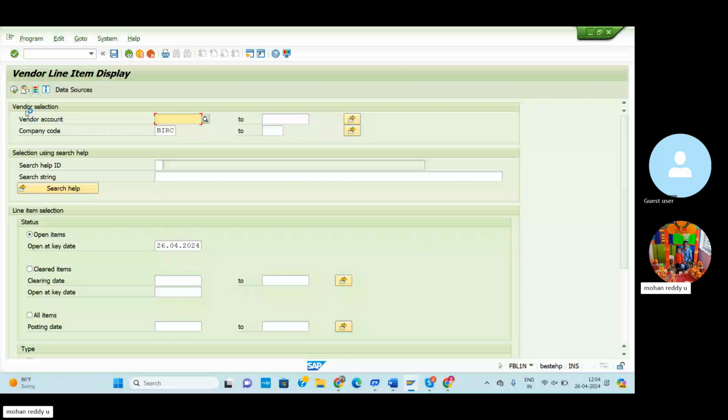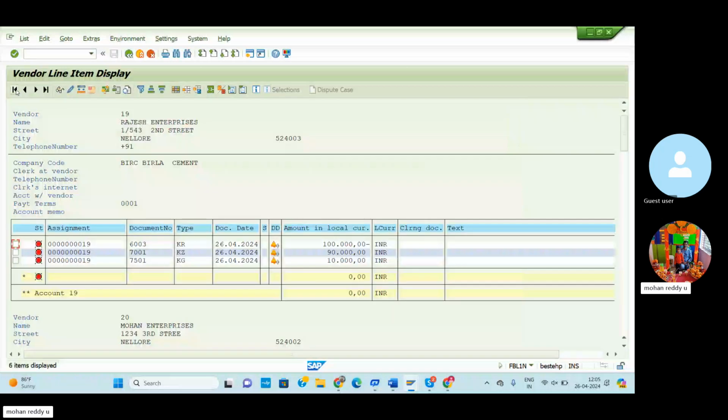So now we can check here. Previously 1 lakh rupees invoice we posted, before that 90,000 vendor invoice we created, and 10,000 rupees credit memo we returned. So the total balance is now zero. సో వెండర్ రిలేటెడ్ కి సంబంధించి మనం పే చేయాల్సినటువంటి టోటల్ బ్యాలెన్స్ మనకి కంప్లీట్ గా జీరో అయిపోయింది. So we no need to pay any amount to the particular vendor.